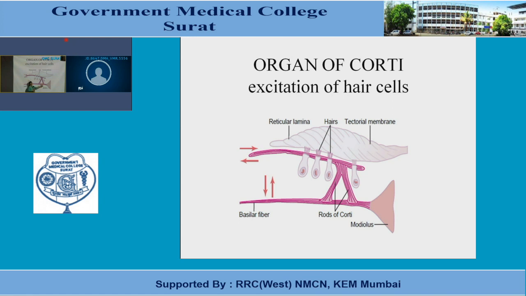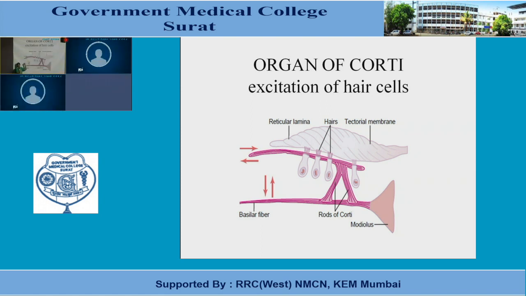Now these 2 rods of Corti are placed on the surface of the basilar membrane. This is the basilar membrane. It divides the tube of the cochlea into scala media and scala tympani. As you all know, the tube or structure of the cochlea is divided into 3 parts by 2 membranes, Reissner's membrane and basilar membrane, into scala vestibuli, scala media and scala tympani. So scala vestibuli and scala tympani are filled with perilymph, and scala media is filled with endolymph.